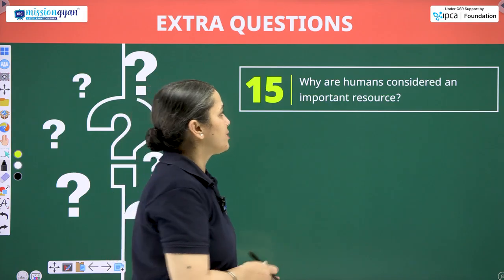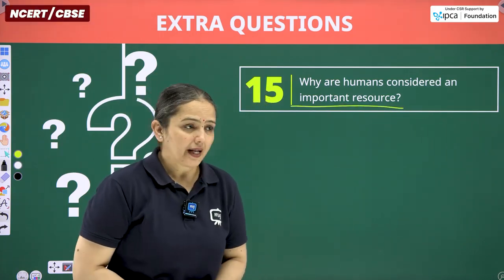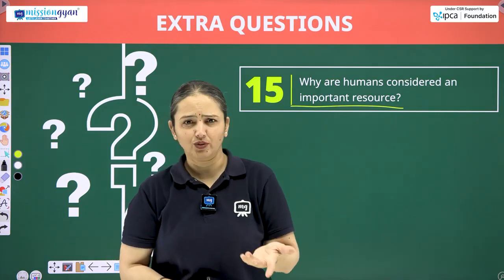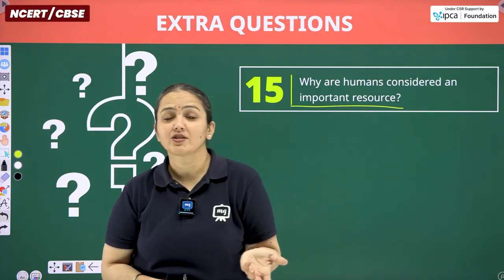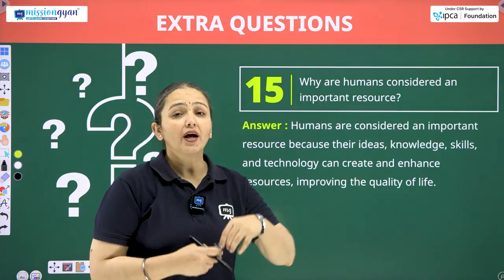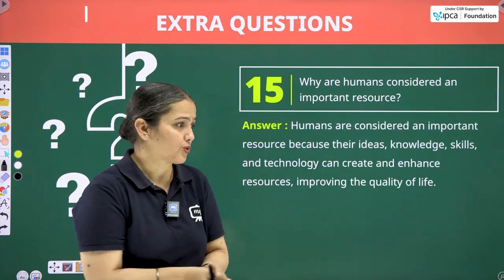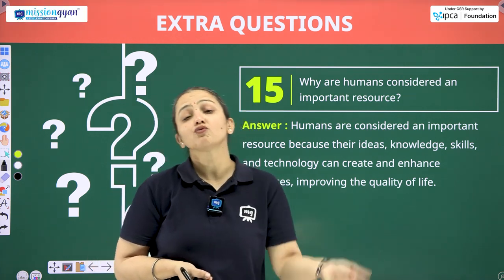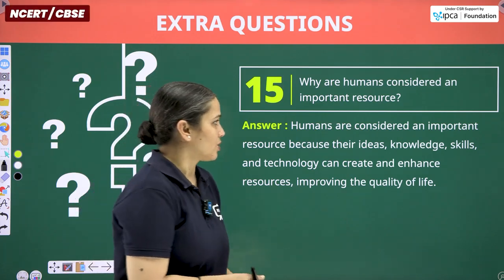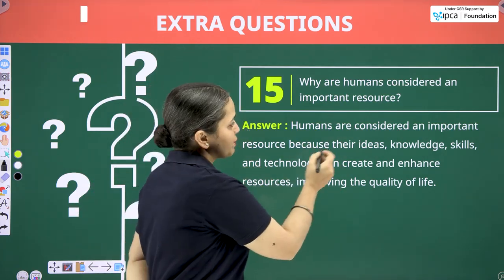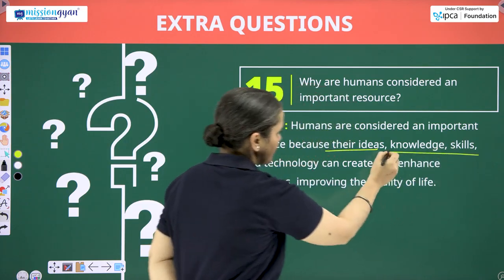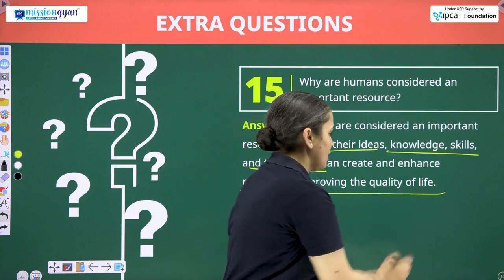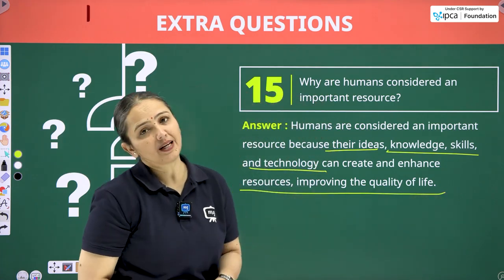Next is, why are humans considered an important resource? Again, the way or pattern of asking the question can vary. The answer will be almost the same. Of course, you can bring about changes in the language. So, the question here is, why are humans considered an important resource? Because they are the ones who can utilize natural resources and transform the substances into resources or human-made resources. So, humans are considered an important resource because their ideas, knowledge, skill, and technology can create wonders and enhance resources with the improving quality of life.